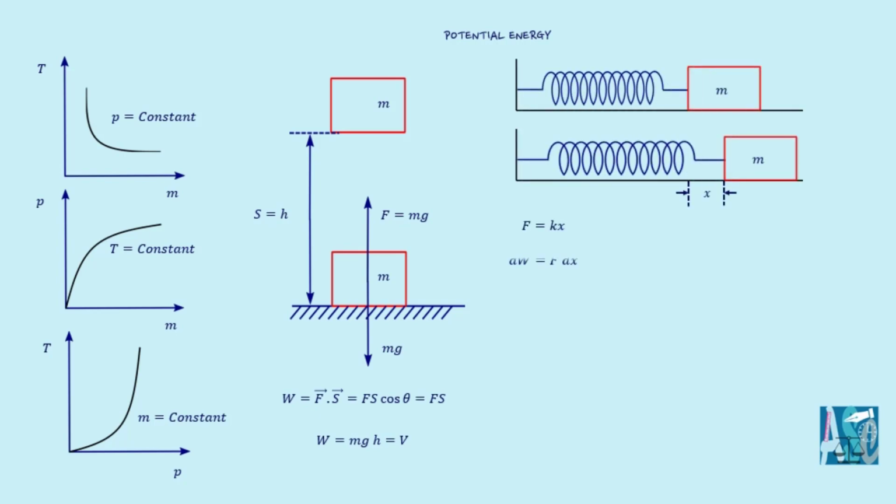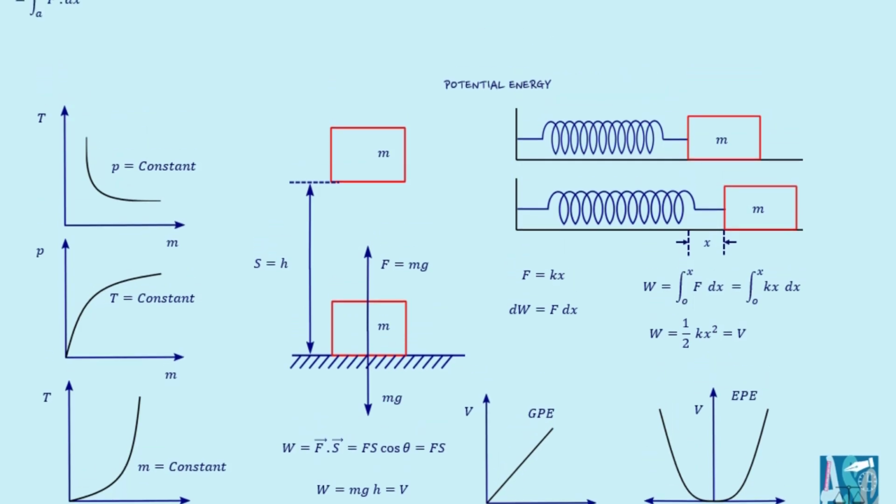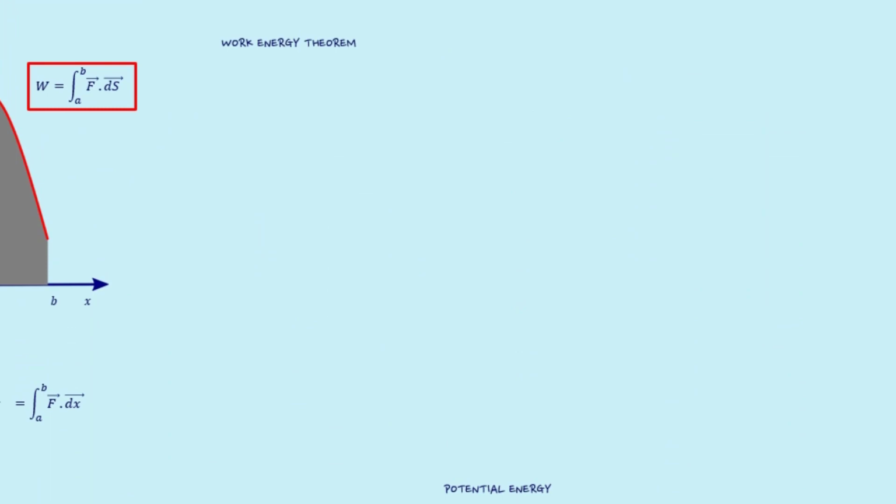Next, let us evaluate the potential energy for a spring mass system. Here, potential energy is achieved due to the deformation of the spring. Here the force is kx, where k is force constant of the spring. For the displacement x, the net work done will be integration over kx dx, that is equal to half kx square. This much amount of work done will be stored as potential energy when the spring is deformed from its equilibrium. Next, let us discuss the work energy theorem.